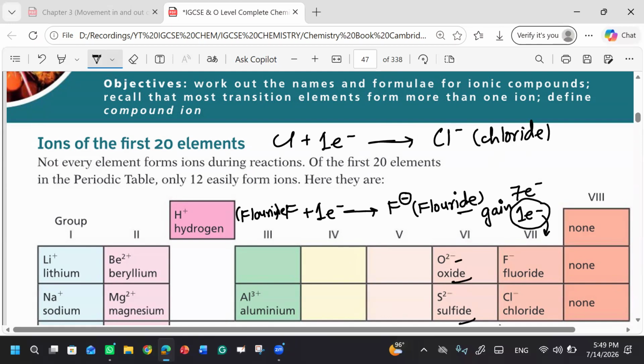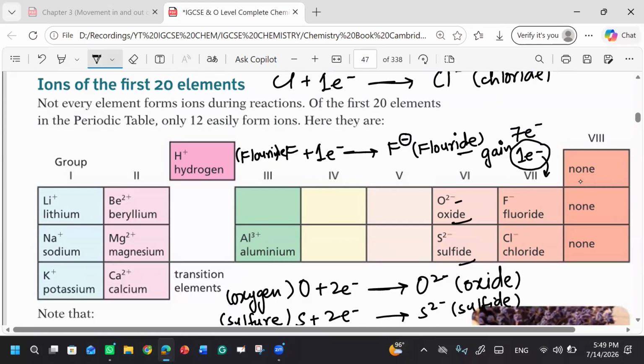Why have they mentioned none in group number 8? Why is it so? Think about it. We have discussed it and you know this. Group 8 means noble gases.